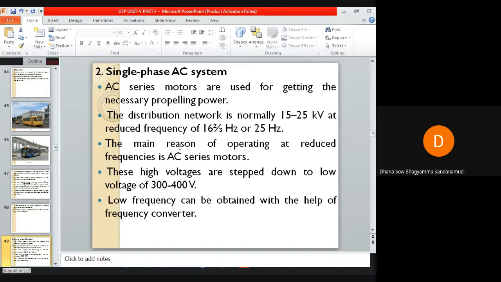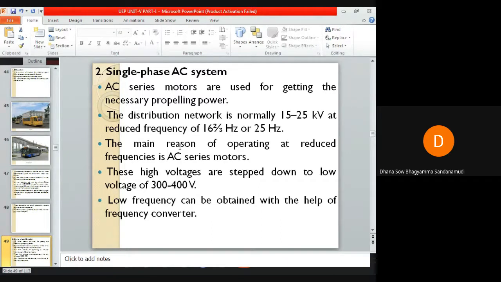And we even want to reduce the frequency, isn't it? We want to reduce the normal frequency value to around 16 2/3 hertz or to 25 hertz. For that, we need a frequency converter. Low frequency can be obtained from the normal supply frequency with the help of frequency converters.